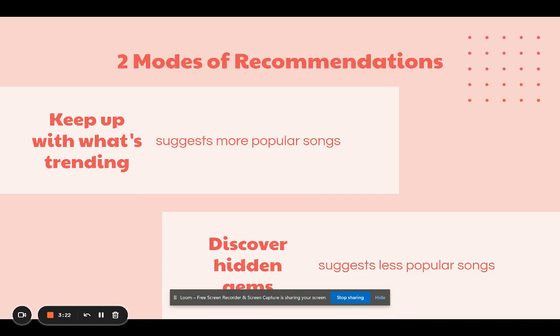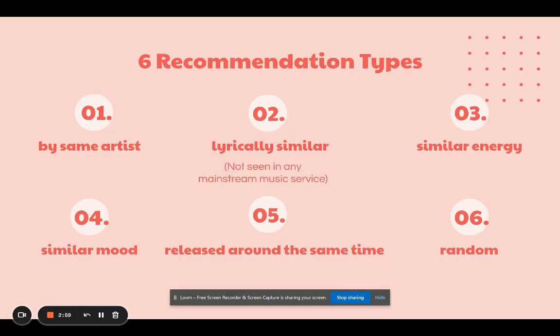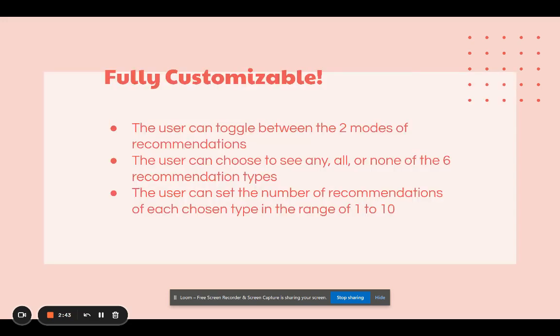So there are two modes of recommendation. Keep up with what's trending will suggest more popular songs, while the discover hidden gems one will suggest less popular songs. Also, there are a total of 6 recommendation types. So there are songs by the same artist, those which are lyrically similar. And side note, this is something which I've not seen in most mainstream music services. A similar energy, similar mood, which are released around the same time, and then a random selection as well. And this is again fully customizable. The user can choose between the modes, between the recommendation types, and even the number of recommendations of each type.